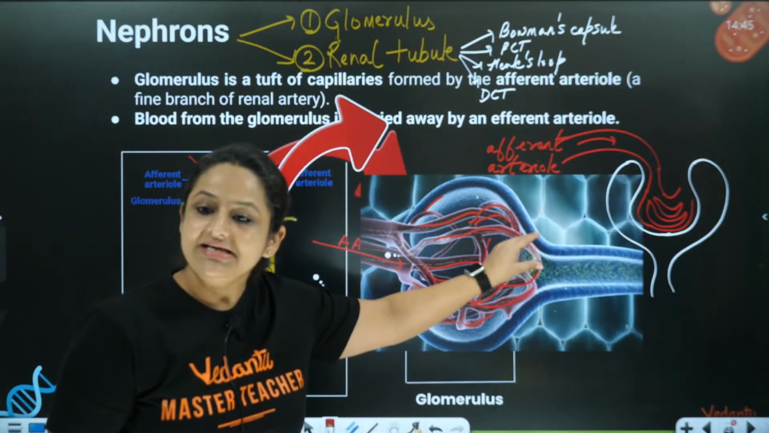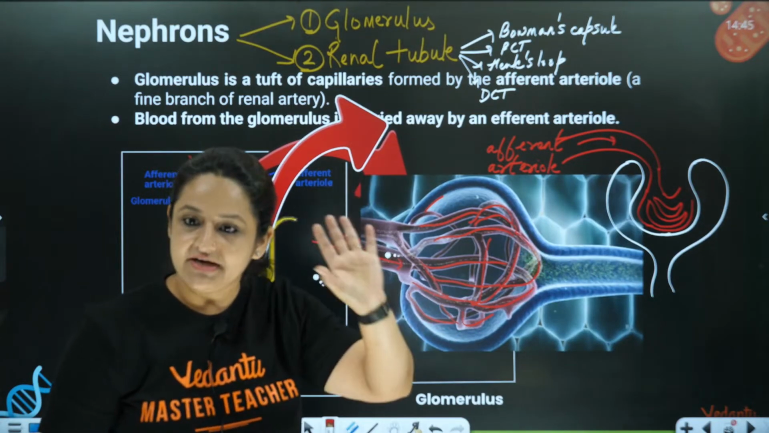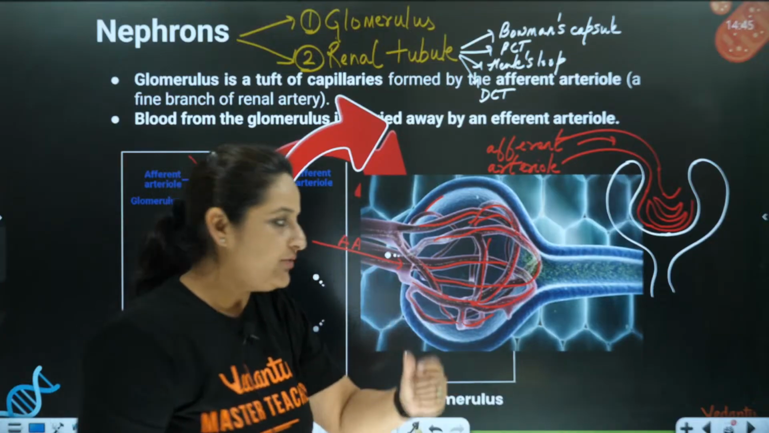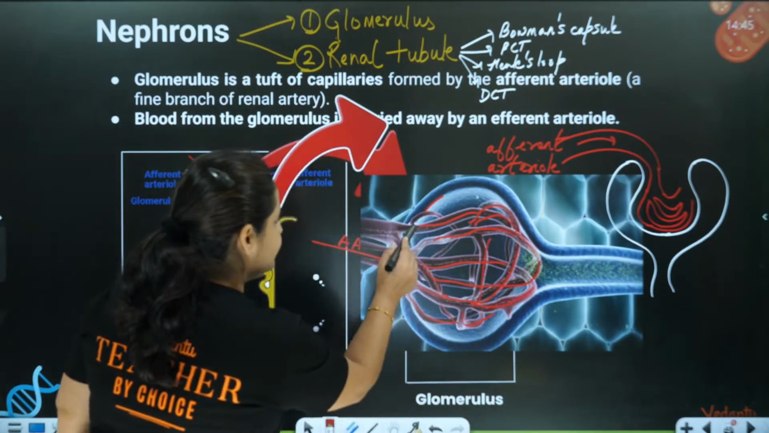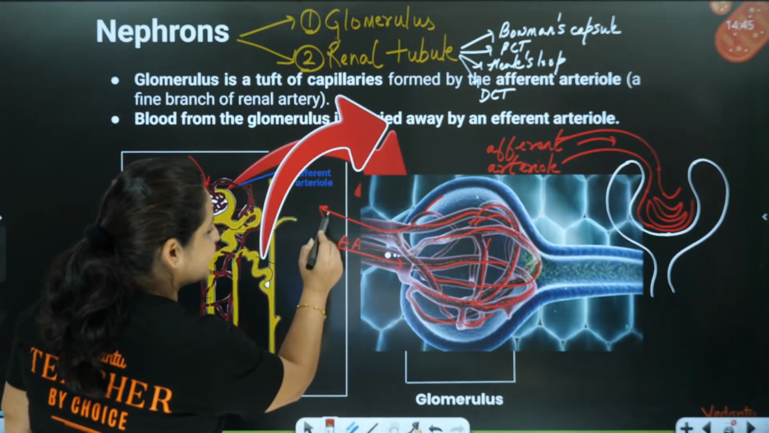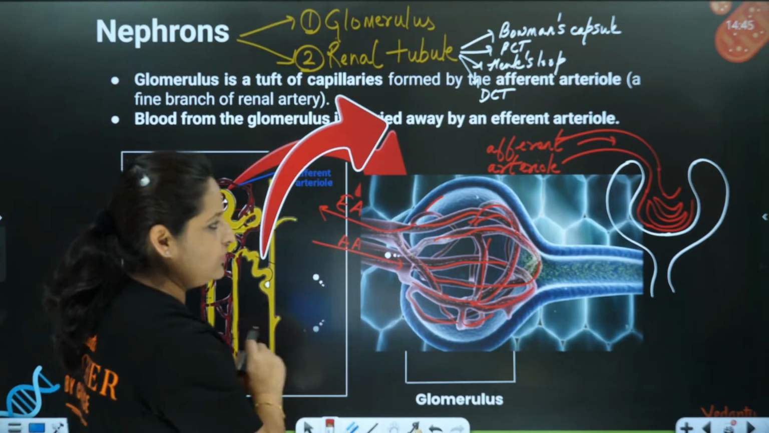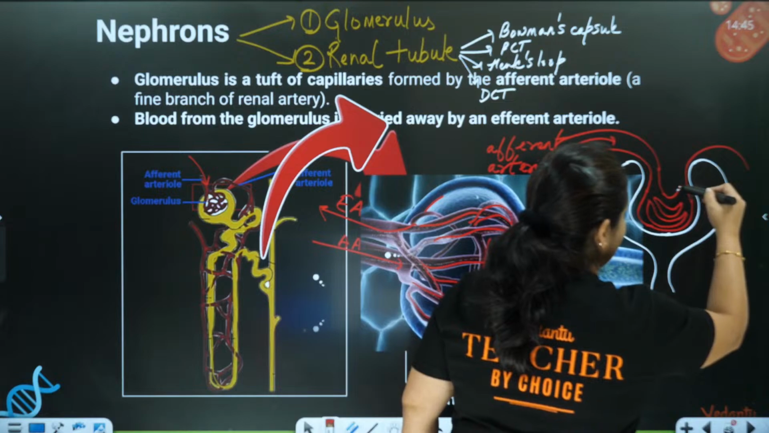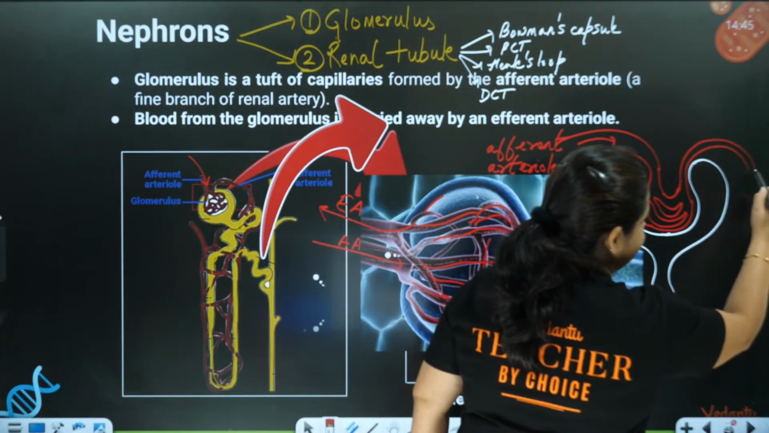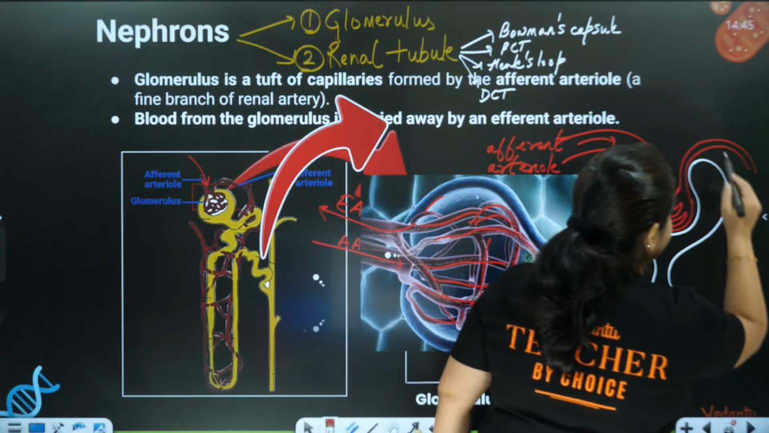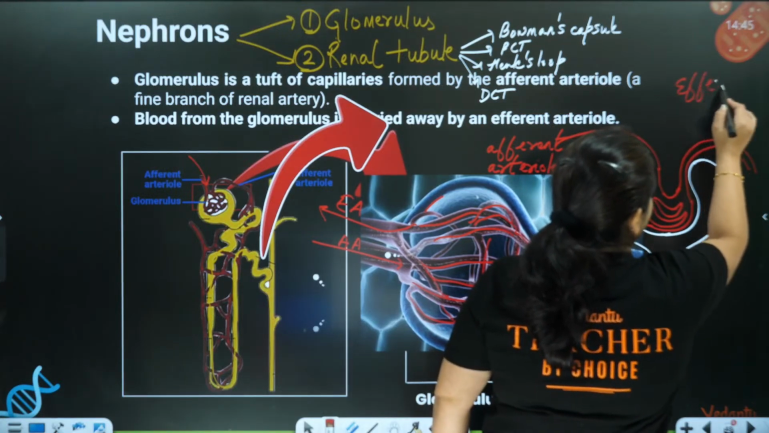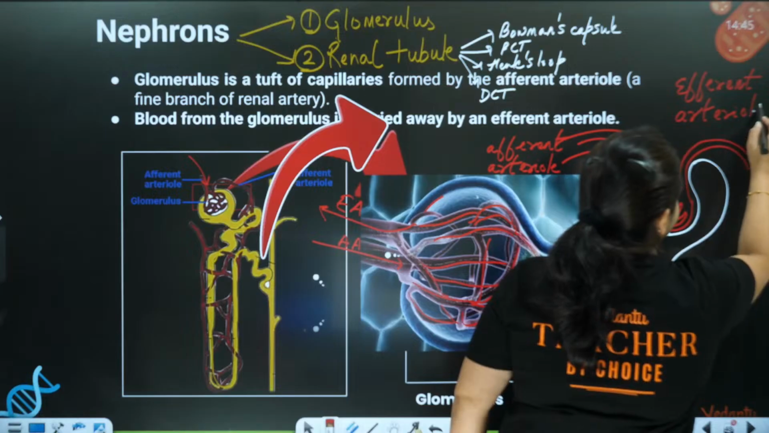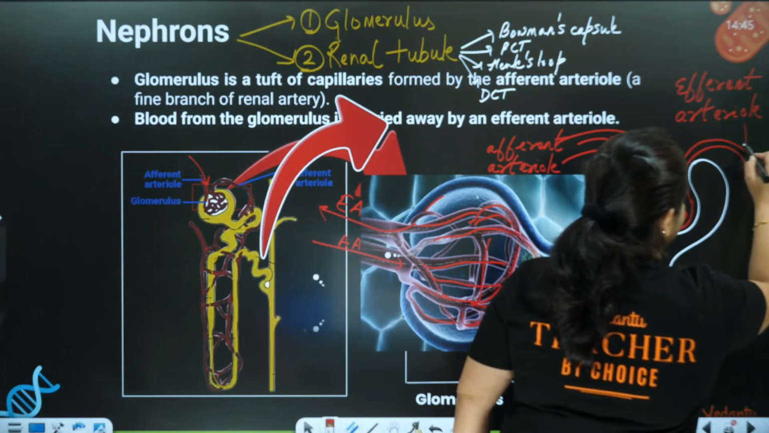Now what happens? After the glomerulus has done its job, what is its job? I'll tell you later on. After its job is done, all these blood vessels are going to join together and move the blood out of the Bowman's capsule by an efferent arteriole. This is called the efferent arteriole. It is called E. E for exit. Remember, E for exit. This is called efferent arteriole.